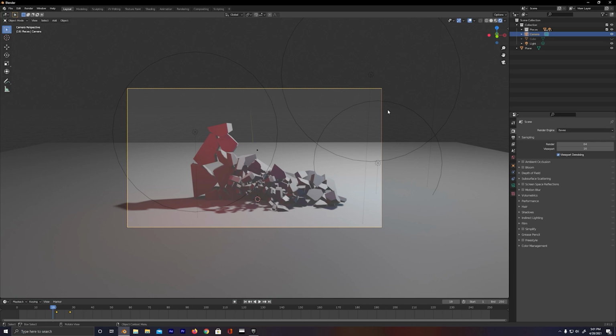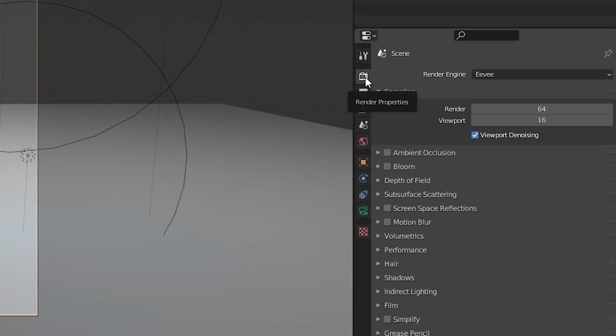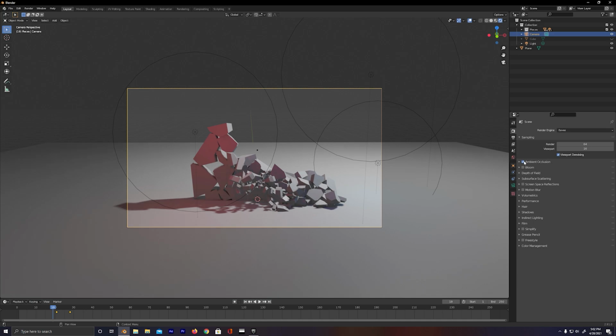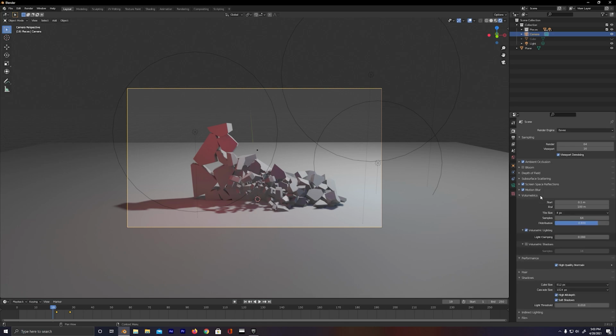Now let's go into the render options, which is this tab over here, and I'm going to turn on ambient occlusion. Instantly we get nice and fast shadows. I'm also going to turn on screen space reflections, mainly because I used a material that had like reflections, but up to you guys. I'm also going to turn on motion blur and high quality normals, which is underneath the performance tab here. And then I'm also going to go down to shadows and turn on high bit depth, which is going to make those shadows look a little bit better and have more blacks and depth in it.